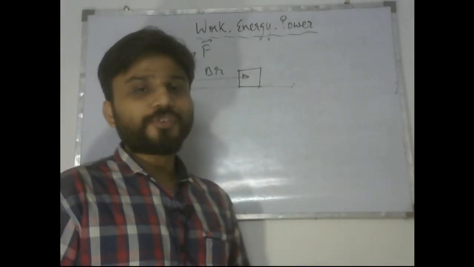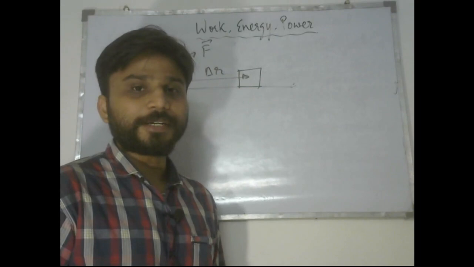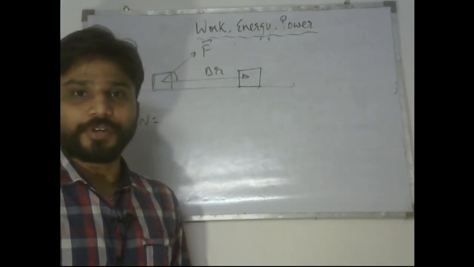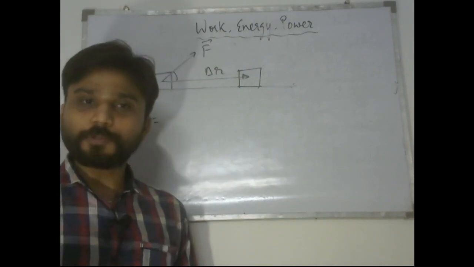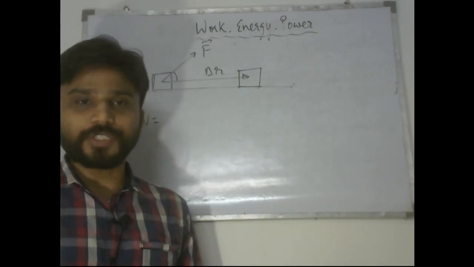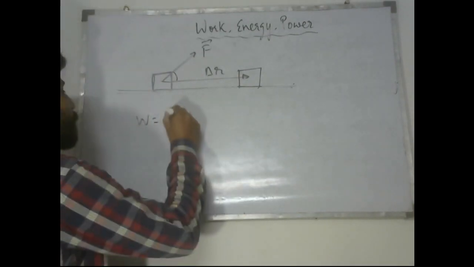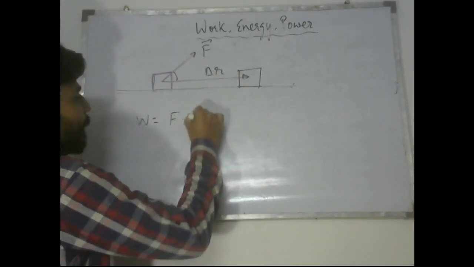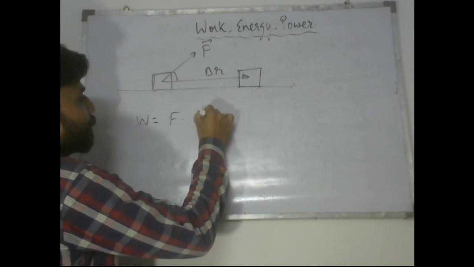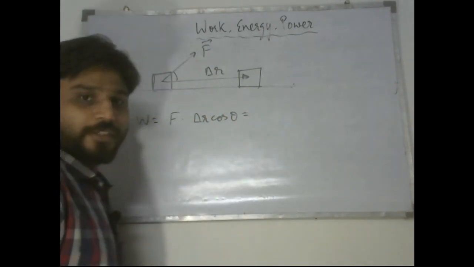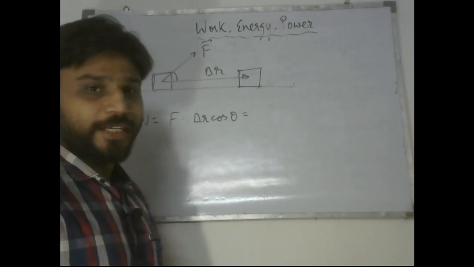So the definition of work tells us that when we are talking about the work done, then we take a dot product, that is F delta r cos theta. So if I were to write F delta r cos theta like this, and I would just next going to rearrange the expression.